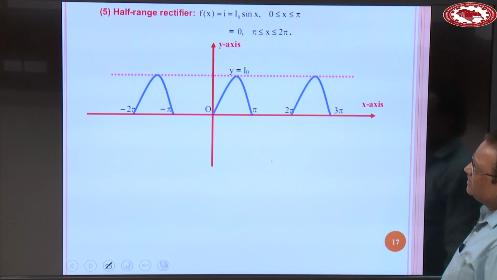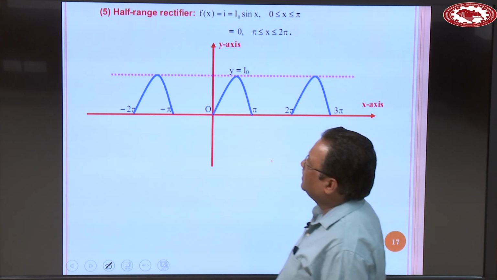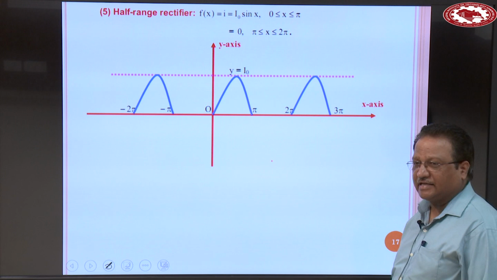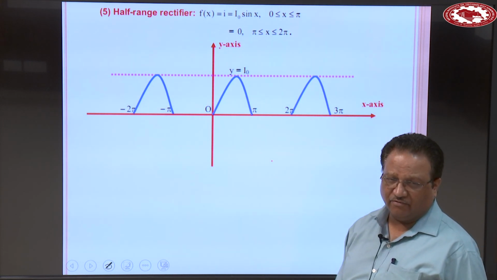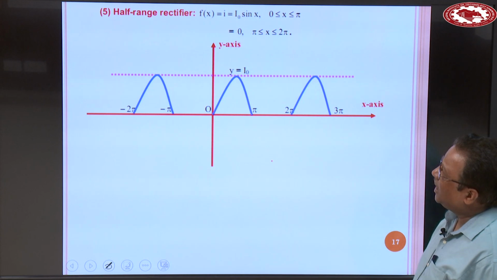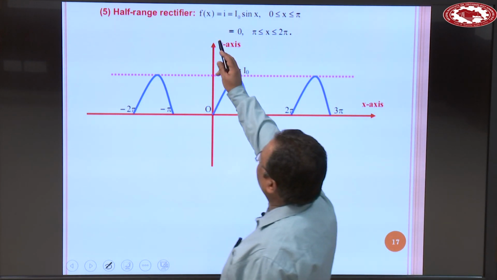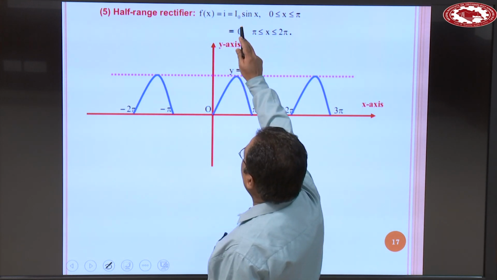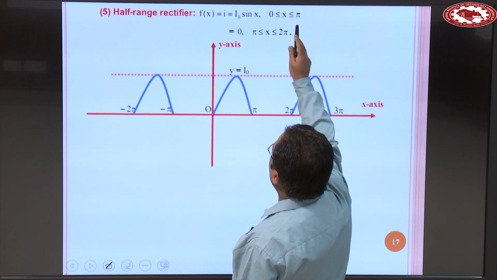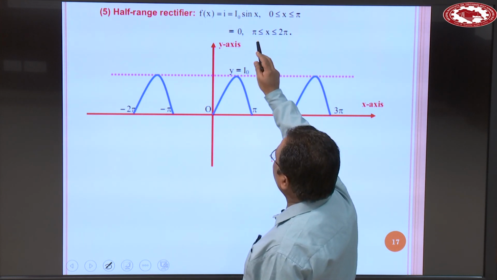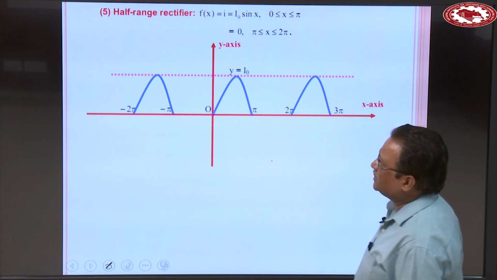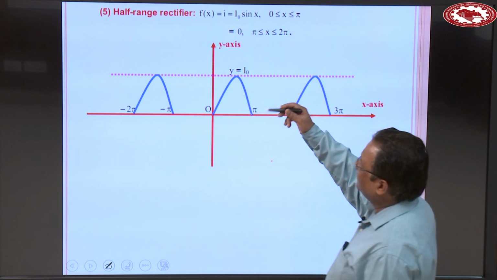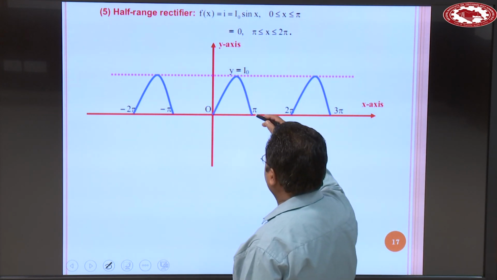So, the next one is the half range rectifier, and this type of waveform is very important in electrical engineering. The half range rectifier is defined by this function: f(x) is equal to I naught sine x, where I means current, for x in between 0 to pi, and 0 when x is in between pi to 2 pi. This one is the half range rectifier, and the shape of this waveform is like this.